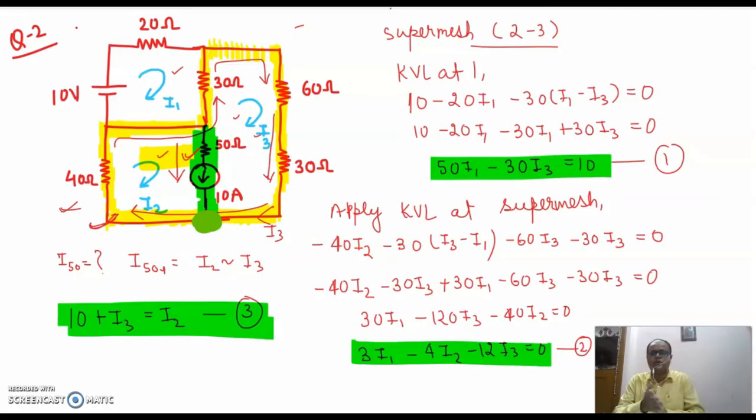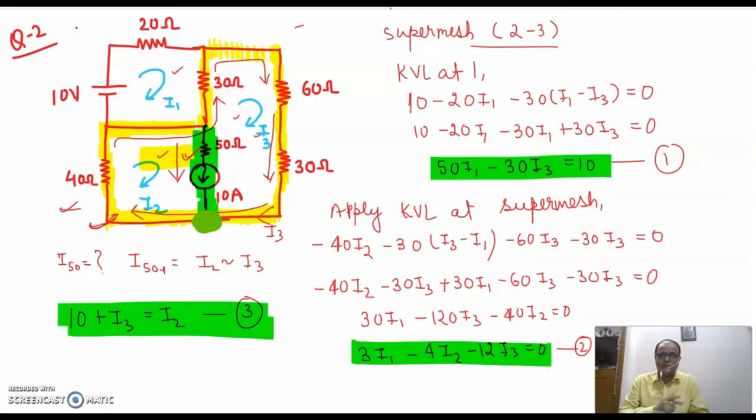Now there is a very common doubt in the minds of most students: will the super node and super mesh be applicable in case we are dealing with dependent sources? The answer is yes. Both the super node and the super mesh concepts are applicable with dependent sources as well. The condition remains the same. In the previous lecture, we discussed a question that involved a dependent source for the super node case.